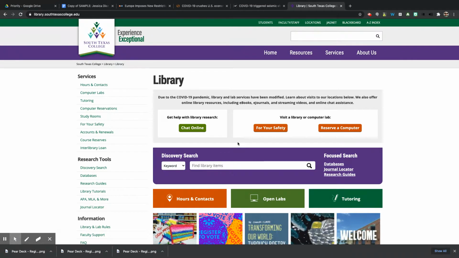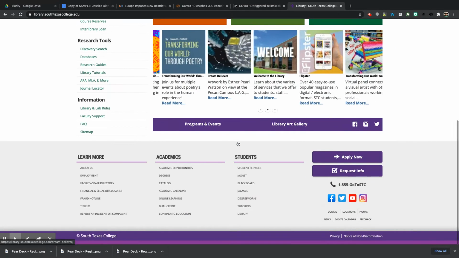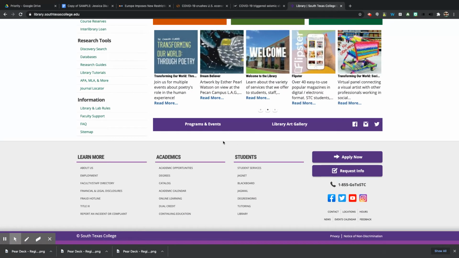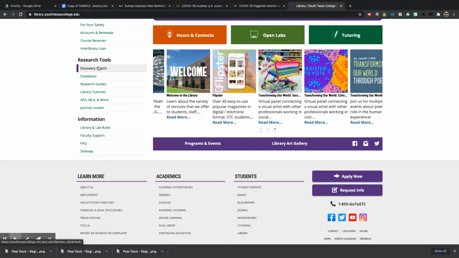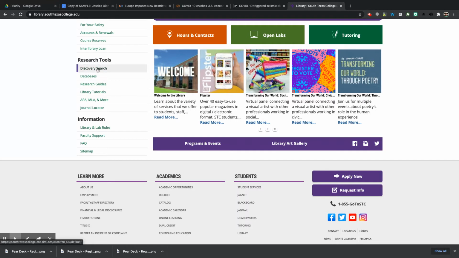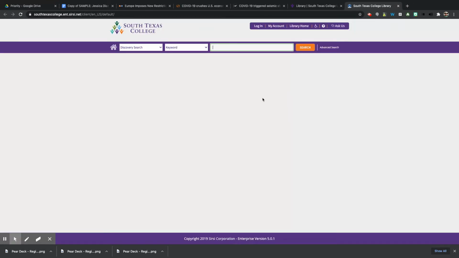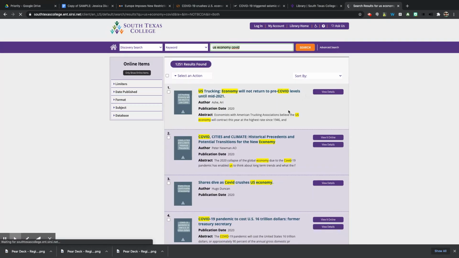You scroll down and go to research, and you can do discovery search, or research guides, or databases. Discovery search is one that's going to check multiple databases at the same time. So I can type in US economy and then COVID-19. Here are some articles already.